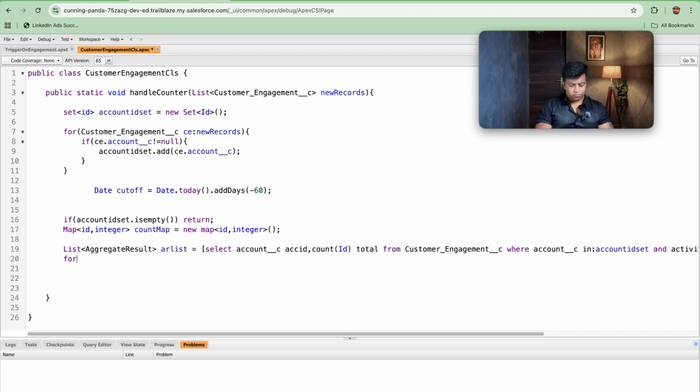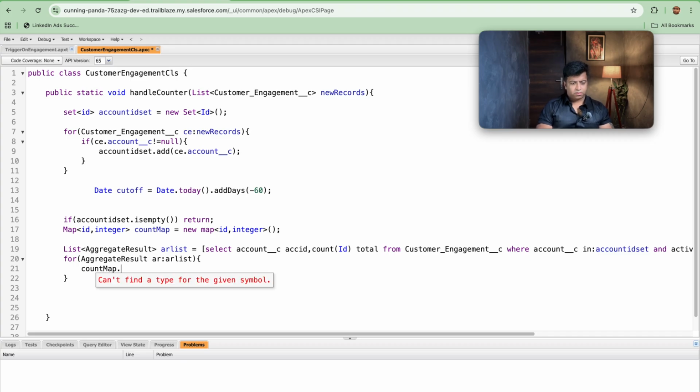So what I will be doing, for what will be the data type, that is AggregateResult ar : arList, and in this we will be doing countMap.put.